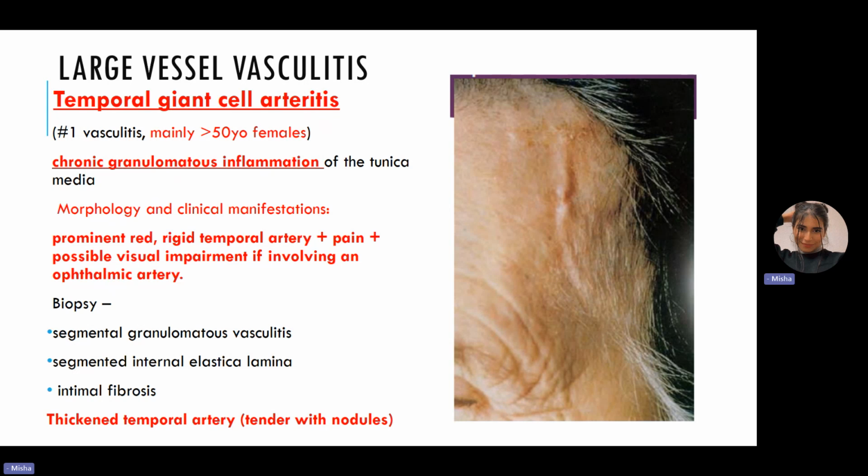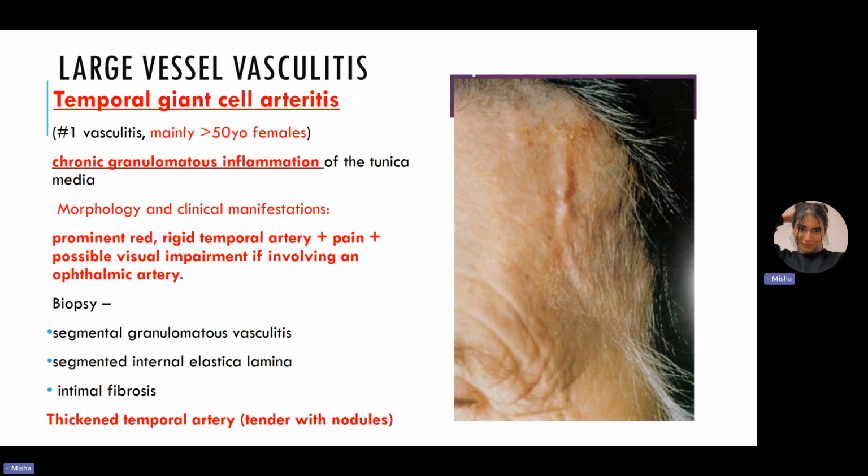In the biopsy, whenever we're talking about these kind of diseases, we mainly talk about biopsy, because to give the definitive diagnosis for these kind of inflammations, we have to do biopsy. Now, in this case, in the biopsy, we can see segmental granulomatous vasculitis. We can see multinuclear giant cells.